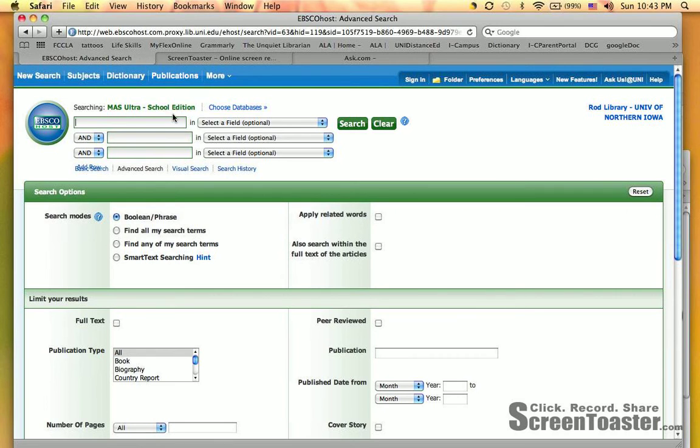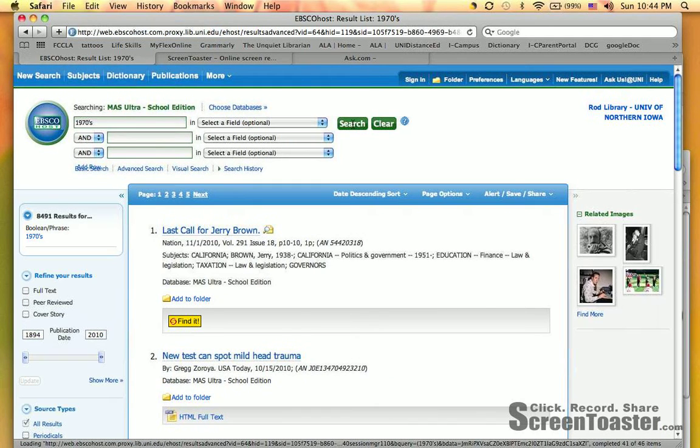So we're going to do an advanced search. And since we're looking for the 1970s, that's the first term I'm going to type in this first box. It's just 1970s, because that's the time period that we're looking for. So let's type in 1970s and hit our search button and see what comes up. Okay, 8,491 results. Who would like to volunteer to go through all of these results? Yeah, me either. So let's take a look at what we have here.